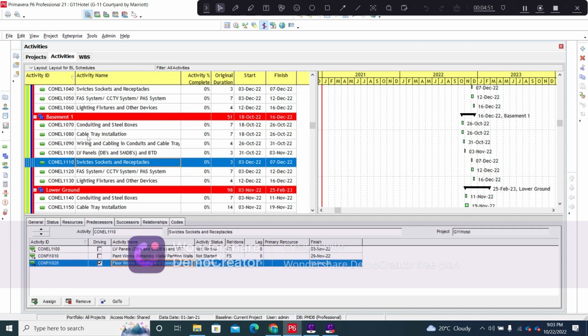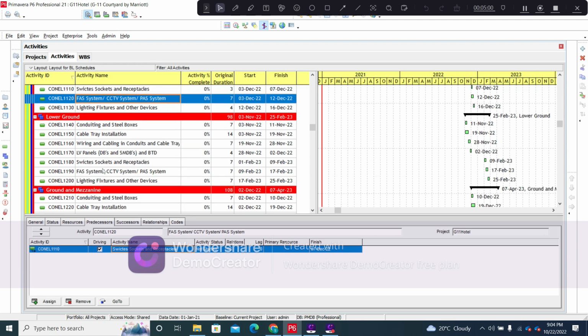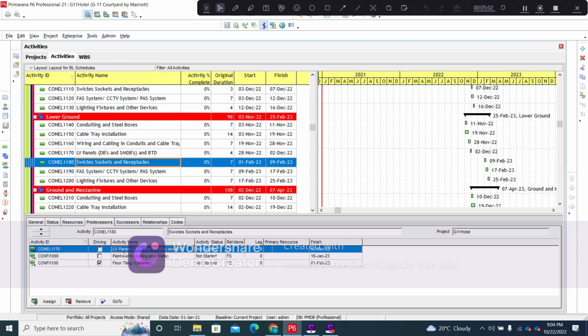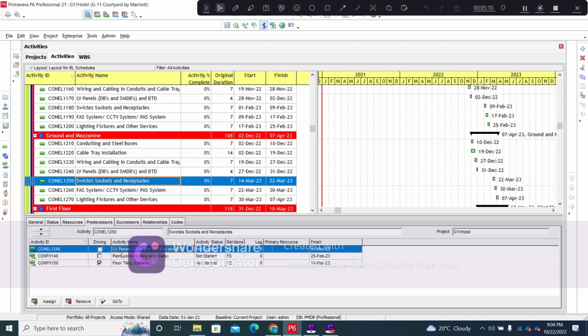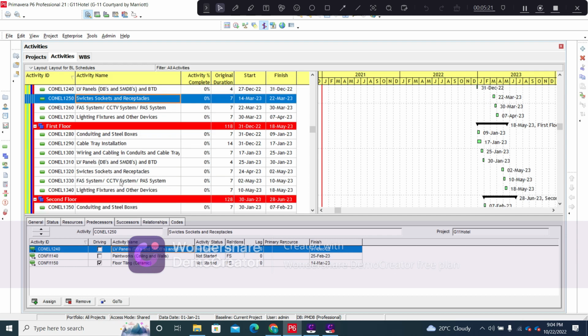There is no ceiling in basement 2 and basement 1, since I mentioned earlier that both of these floors have been designated solely for the parking. And when we move on to the lower ground works, here you can see that these three activities, there is obviously no ceiling here as well. And once we move on to the switches and sockets installation on the ground floor and all the floors above it, you can see that we have paintworks for both the ceiling and the walls as well as the floor tiling. And all of these activities are starting with a certain amount of lag. So same phenomena has been used here as well.